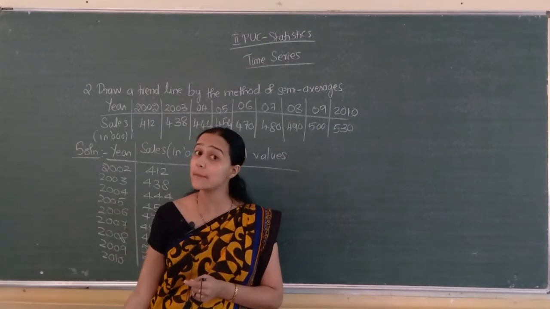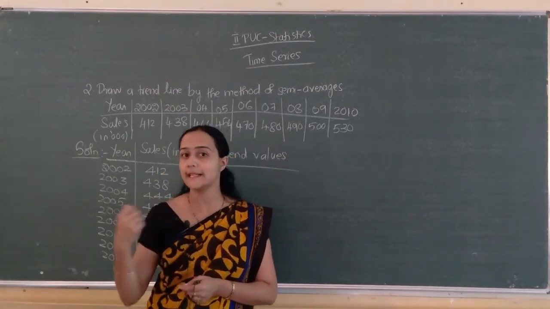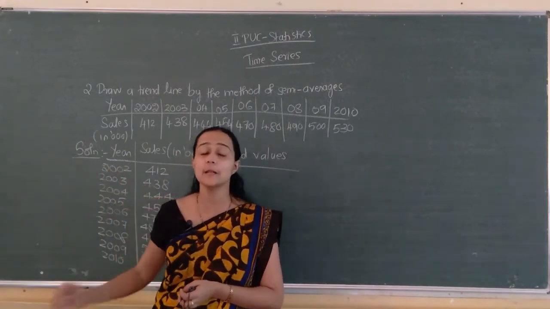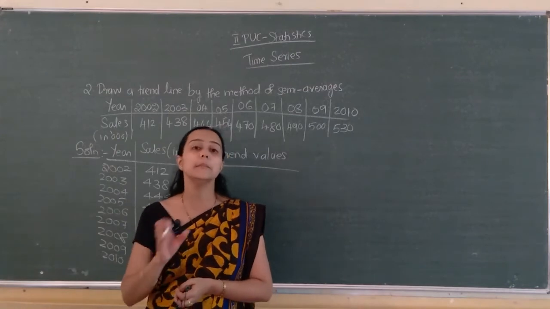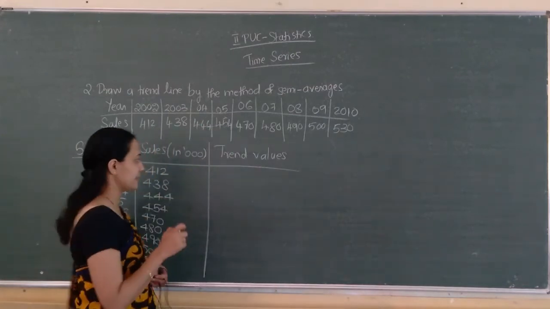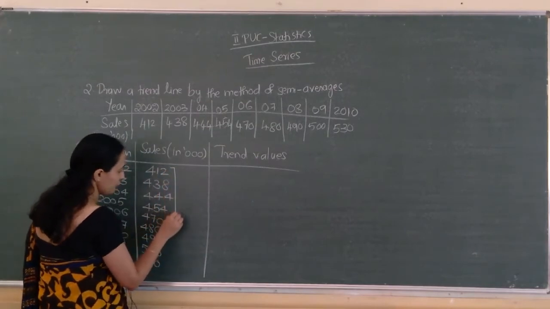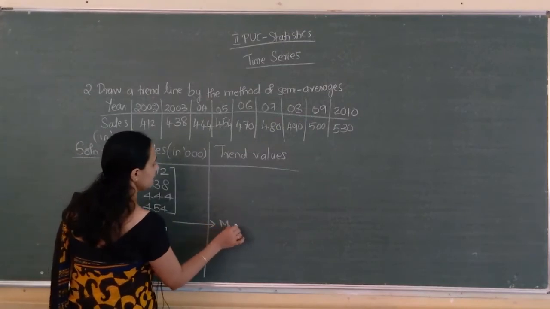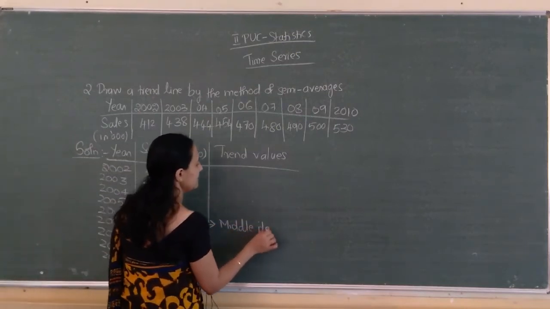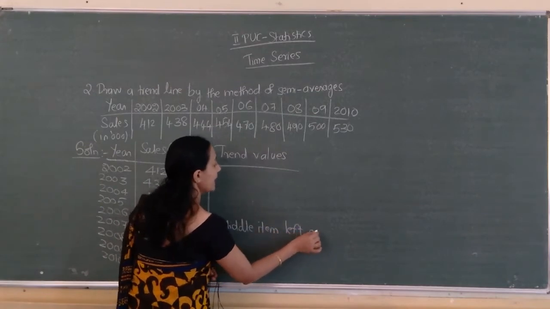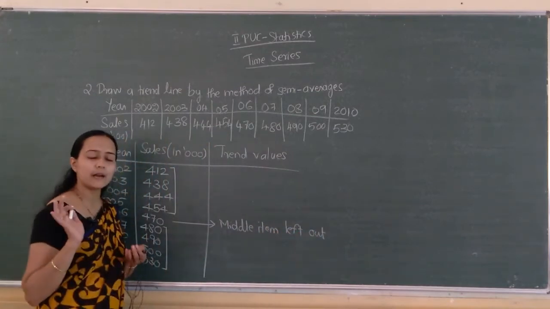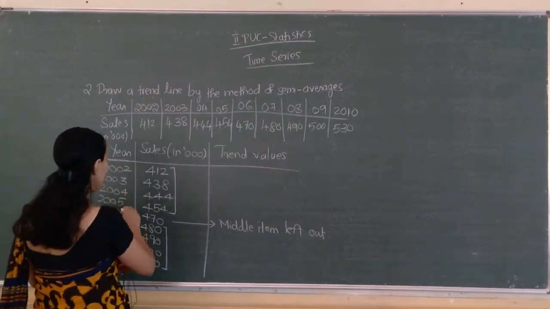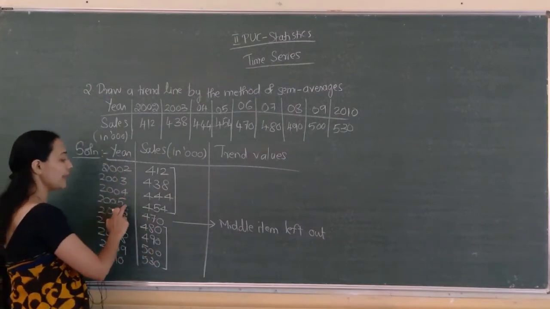Trend values using the semi-averages method. Since 9 observations are there, the average of the first 4 numbers and the average of the last 4 numbers, with the middlemost item left out. Where do I have to write it? At the midpoint of these 4 years: 2002, 2003, 2004, 2005.